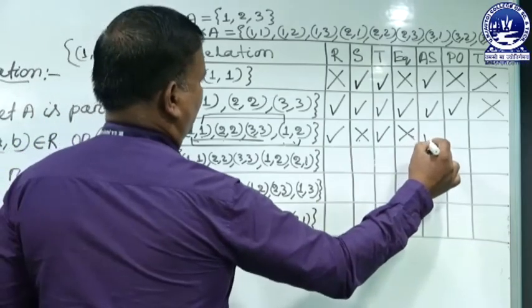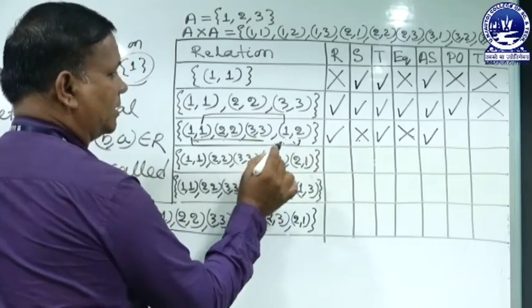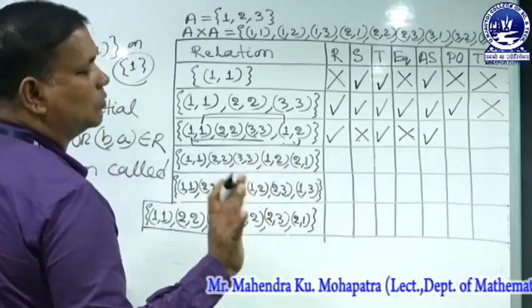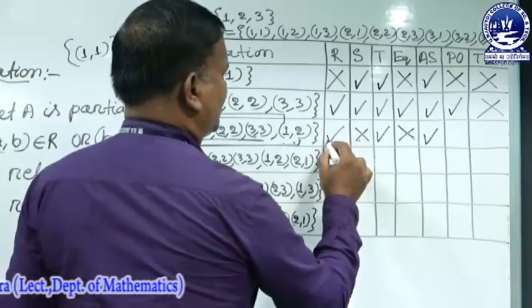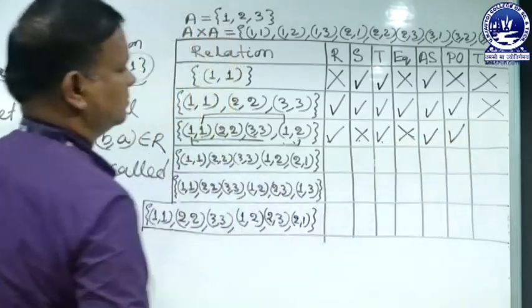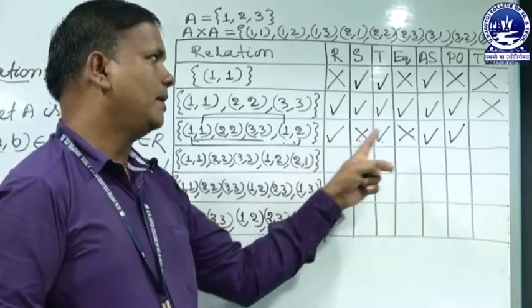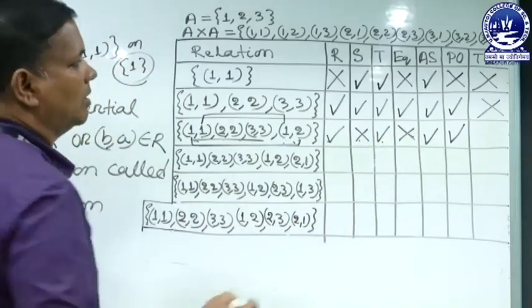It is antisymmetric because for 1, 2 there is no 2, 1. If 1, 2 and 2, 1 were present, we would require 1 to be equal to 2. So it is antisymmetric. If reflexive, antisymmetric and transitive, it is called partial ordering. So it is partial ordering, but not total ordering.